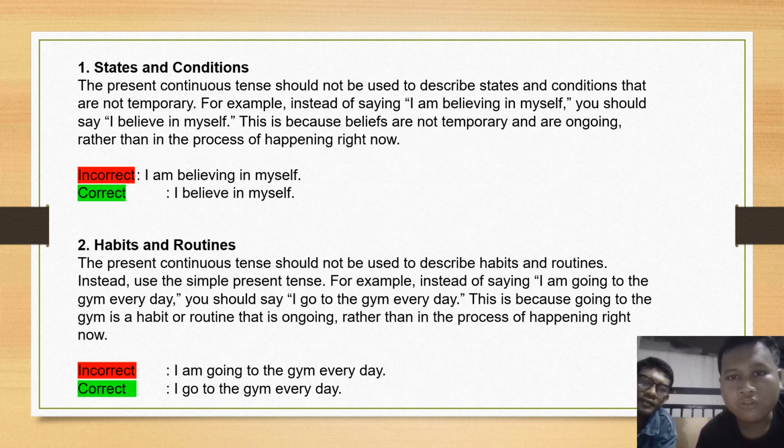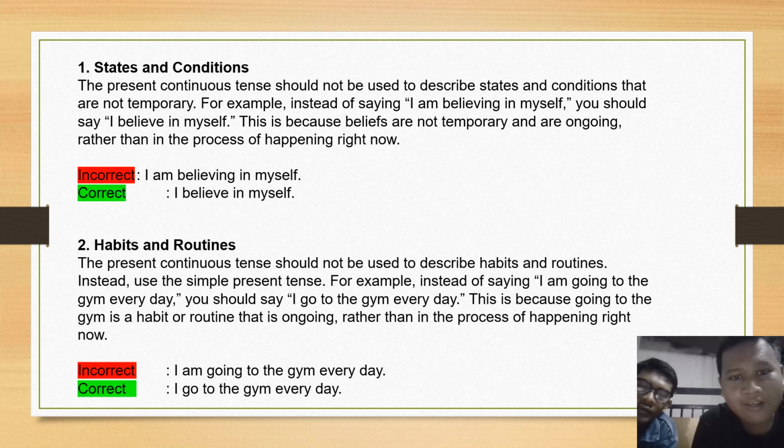The present continuous tense should not be used to describe states and conditions that are not temporary. For example, instead of saying I'm believing in myself, you should say I believe in myself. This is because beliefs are not temporary, they are ongoing rather than in the process of happening right now.